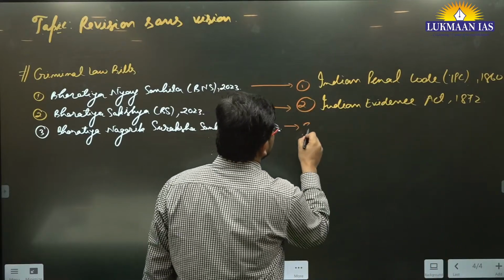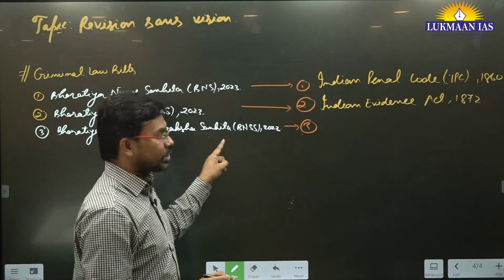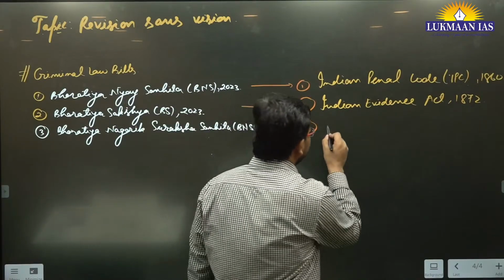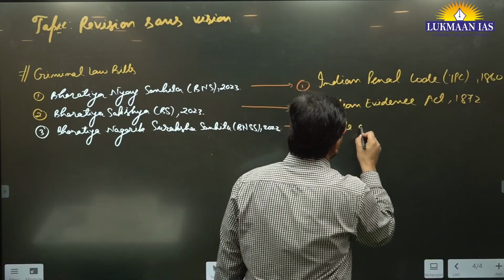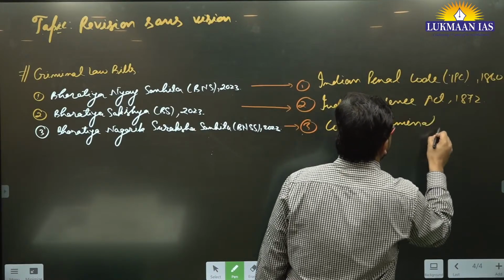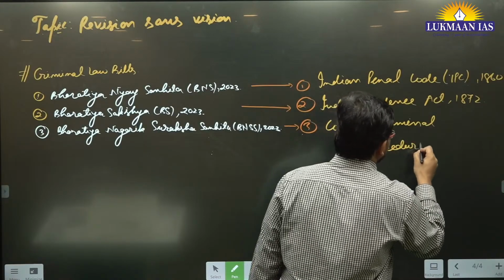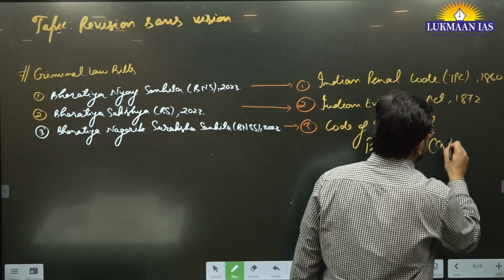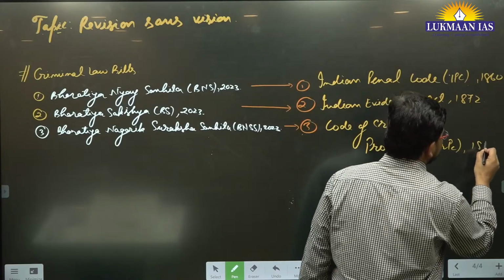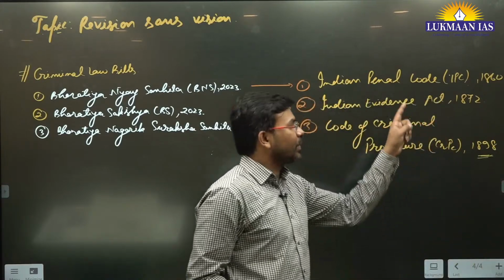Then the third that it's going to replace is known as Bharatiya Nagrik Suraksha Sanhita. It's the Code of Criminal Procedure. It's going to replace the Code of Criminal Procedure, in short known as CrPC, I think 1898. You need to check this year once again, right?